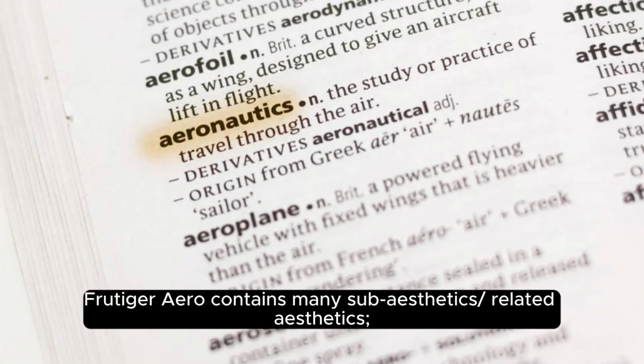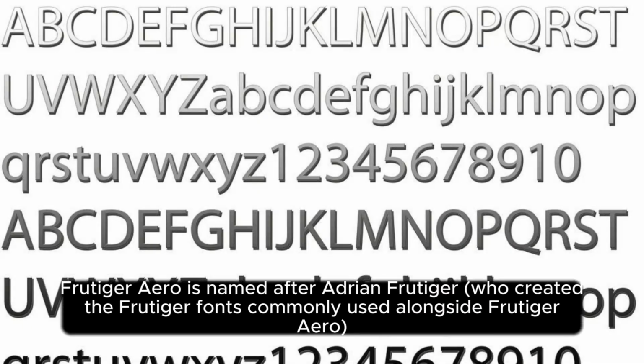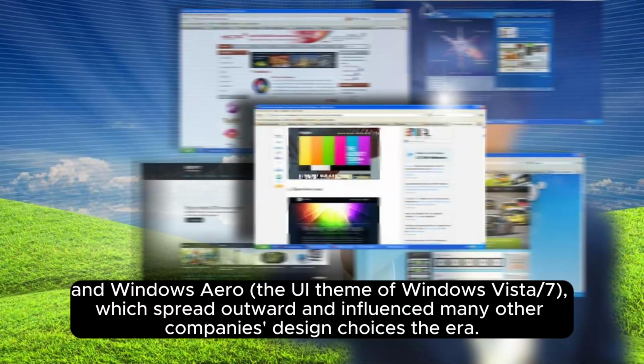Frutiger Aero contains many sub-aesthetics and related aesthetics. These include, but are not limited to, Frutiger Metro, Technozen, Frutiger Eco, and Helvetica Acqui Aero. Frutiger Aero is named after Adrian Frutiger, who created the Frutiger fonts commonly used alongside Frutiger Aero, and Windows Aero, the UI theme of Windows Vista and 7, which spread outward and influenced many other companies' design choices.